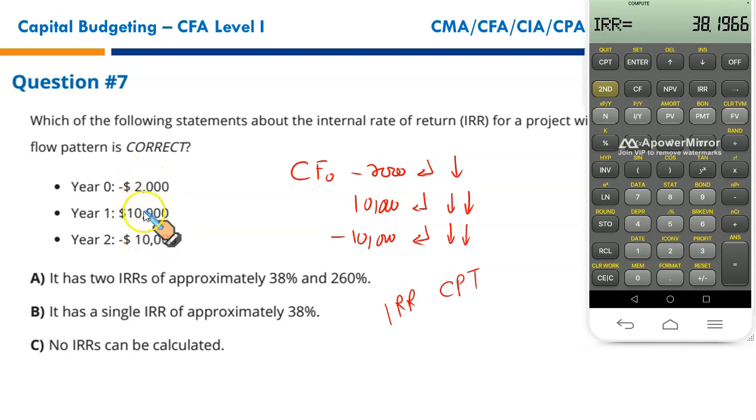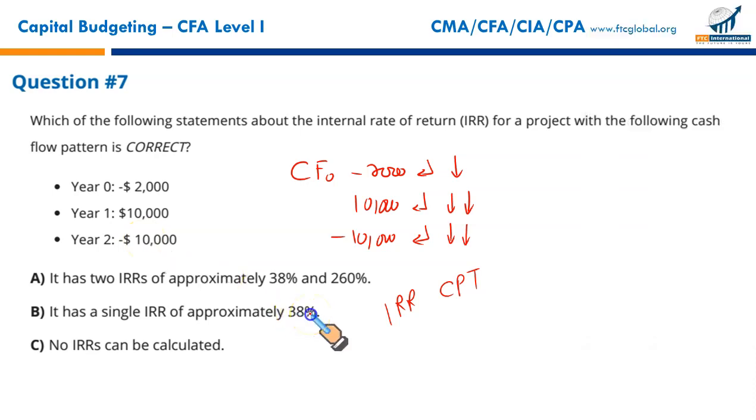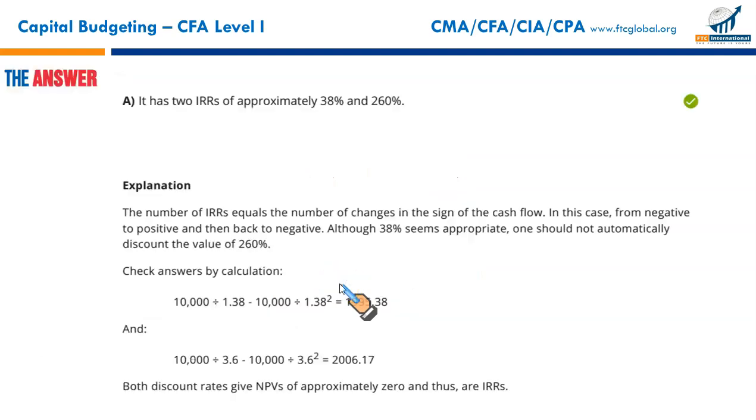It means it's an unconventional project with unconventional cash flows, so it won't have a single IRR. It will have 2 IRRs. Why? Because cash flows change direction twice in the project, so it will have 2 IRRs. One of them is 38, which your calculator has calculated. The other is 260. So that makes A the correct option. And A it is.